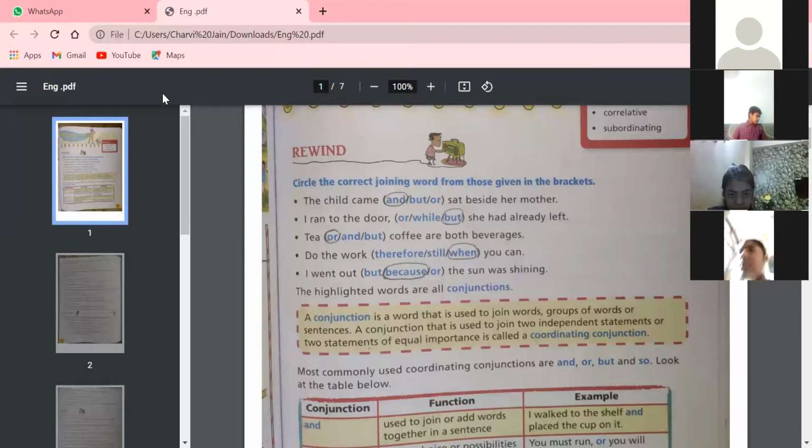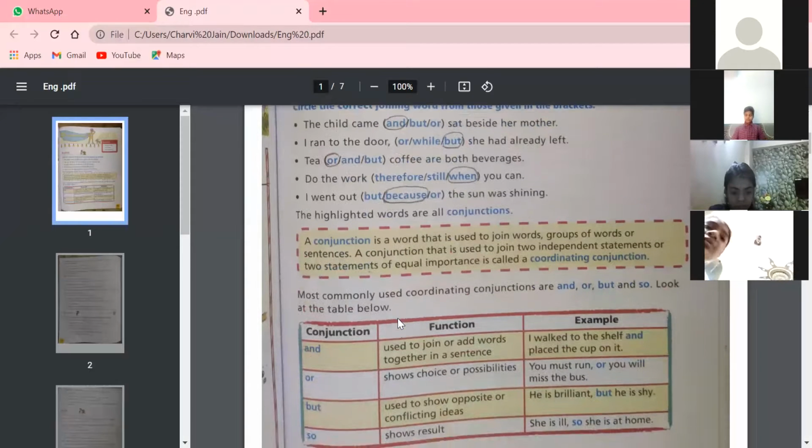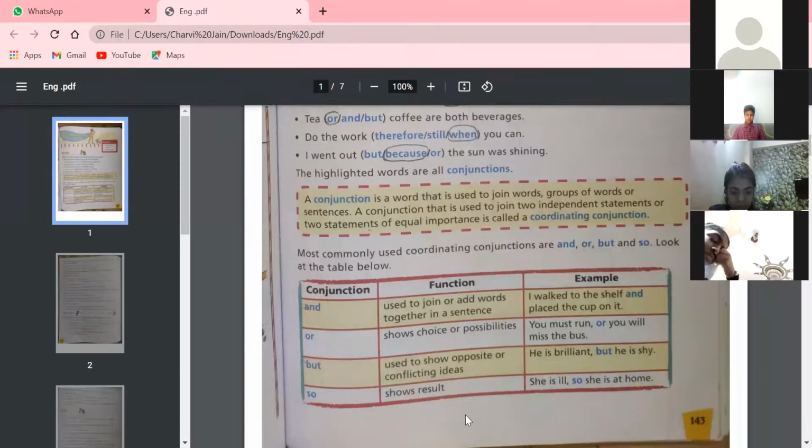But will come here. So conjunction is a word that is used to join words, group of words or sentences. A conjunction that is used to join two independent statements or two statements of equal importance is called a coordinating conjunction. So you can see coordinating conjunctions with their meanings. When you want to join or add words together in a sentence, we use and. Like you can see this example: I walk to the shelf and place the cup on it.